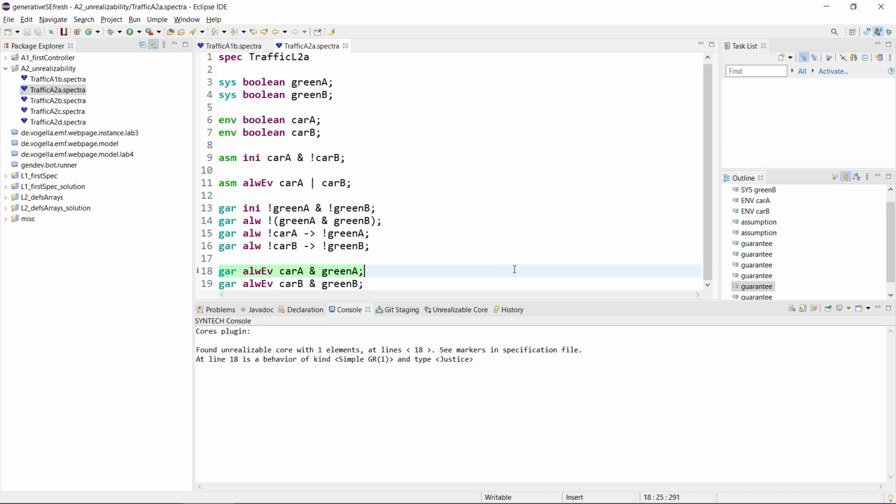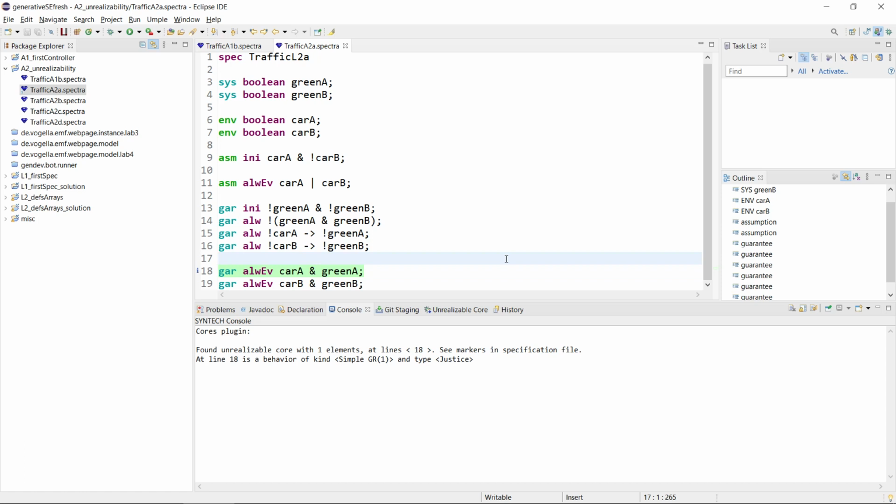So if the assumptions are not strong enough, this means there is some environment that will prevent us from realizing these guarantees. We can ask Spectra tools to compute such an environment for us.